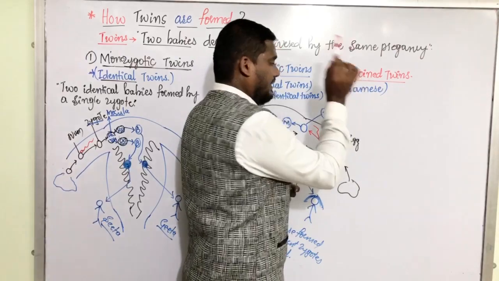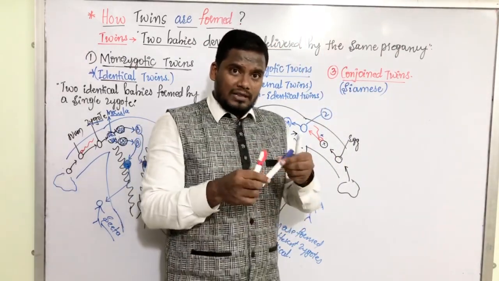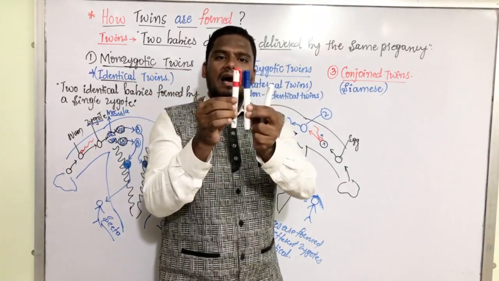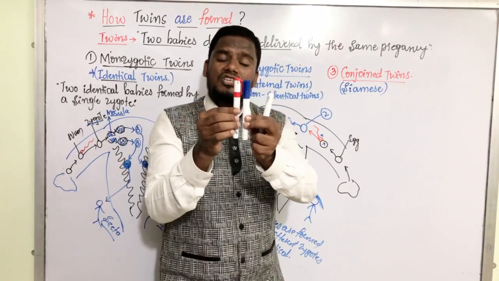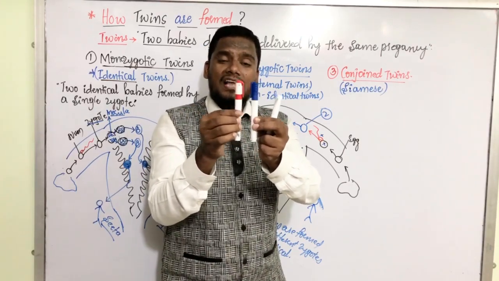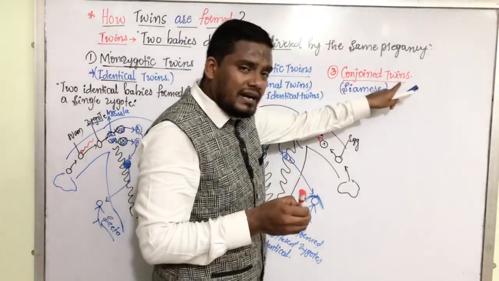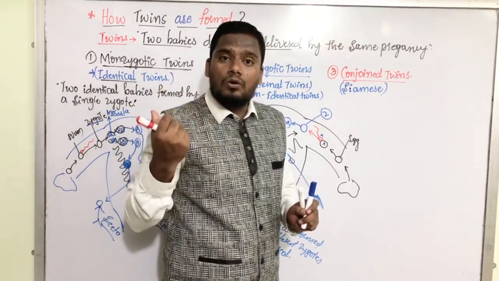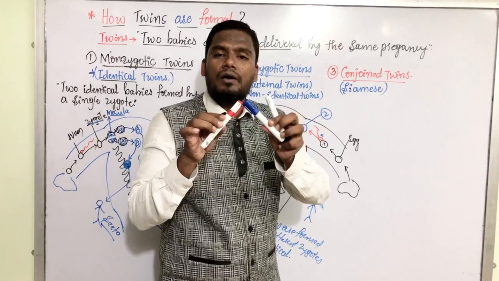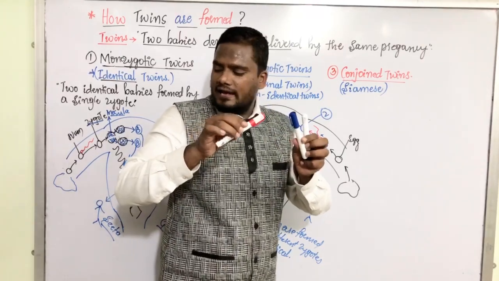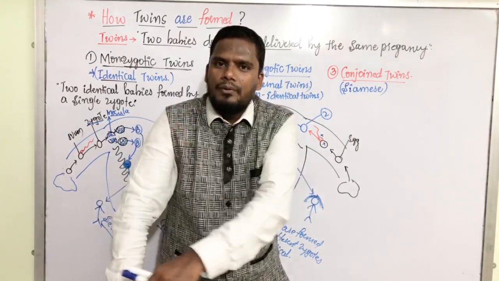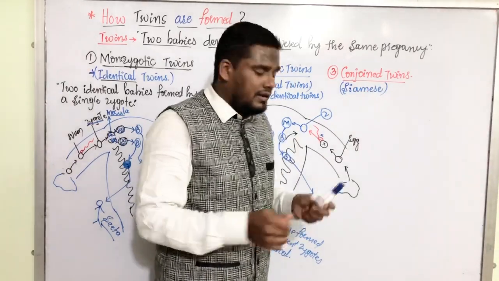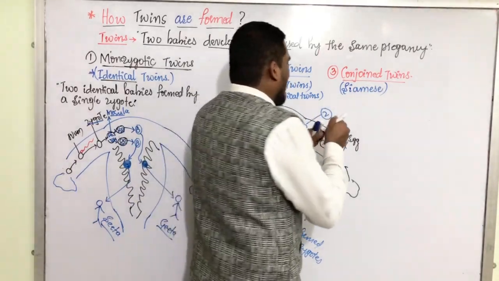The name itself is giving the meaning. Conjoined. Conjoined मतलब 2 babies एक दूसरे से जुड़े हुए हैं. 2 babies एक दूसरे से attached है. Physically attached babies, they are called as conjoined twins or Siamese. बहुत सारे केसेस पेपर्स में आते, देखो एक बच्ची का सर दूसरे बच्चे से ऐसा जुड़े हुए रहता, एक बेबी का हाथ दूसरे बेबी के हाथ से जुड़े हुए रहता. Conjoined twins are nothing but physically attached